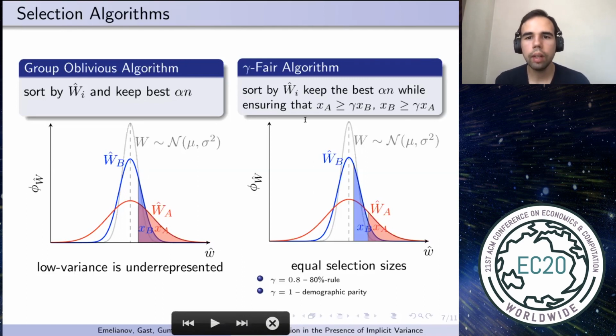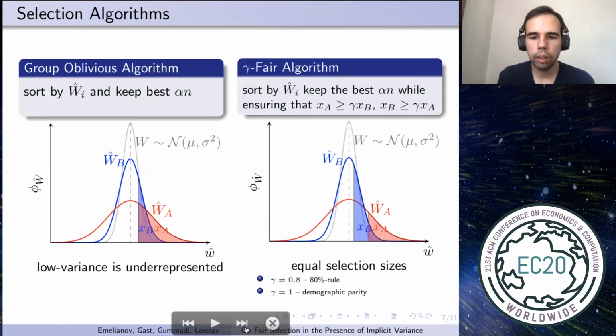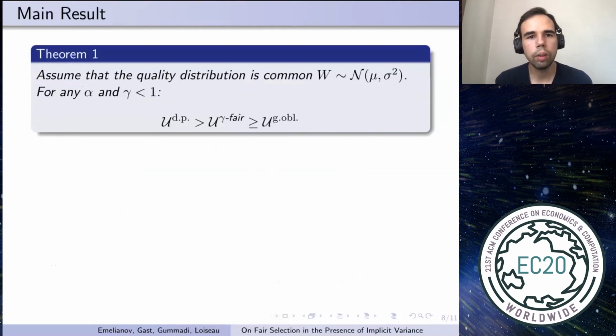The gamma fair algorithm has two important special cases. The first one is when gamma is equal to 0.8, and it corresponds to the 80% rule I described before. For gamma equal to 1, it reduces to demographic parity. Our main result is as follows.